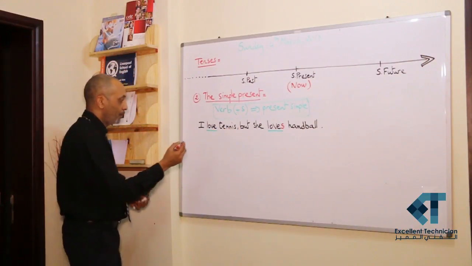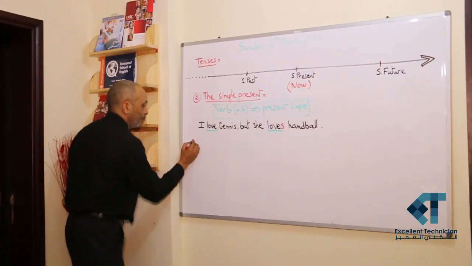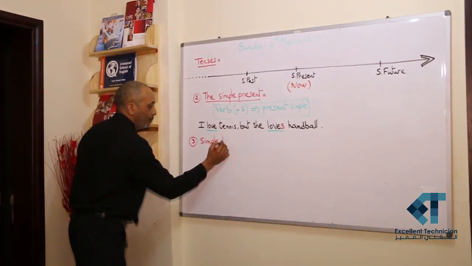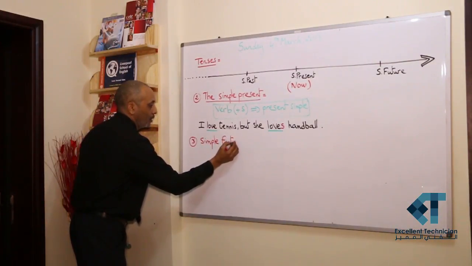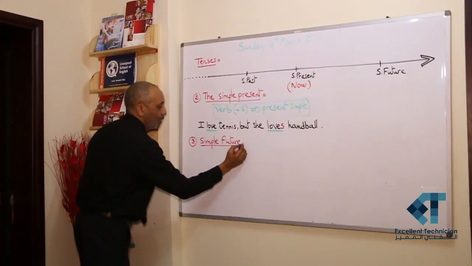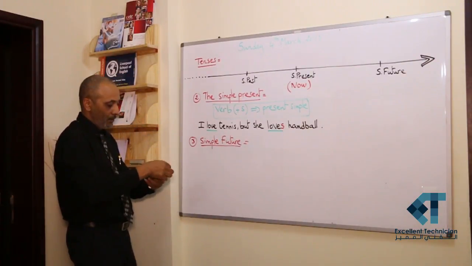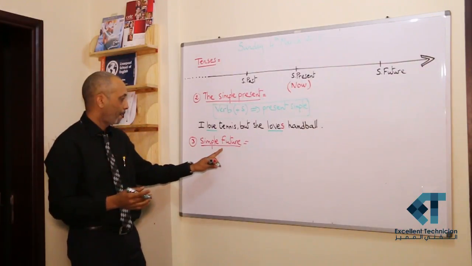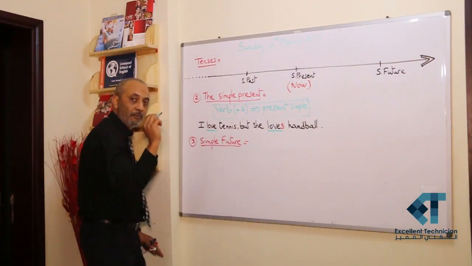The future is also a simple tense, simple future, and it's a tense that is easy to formulate. We have two types.